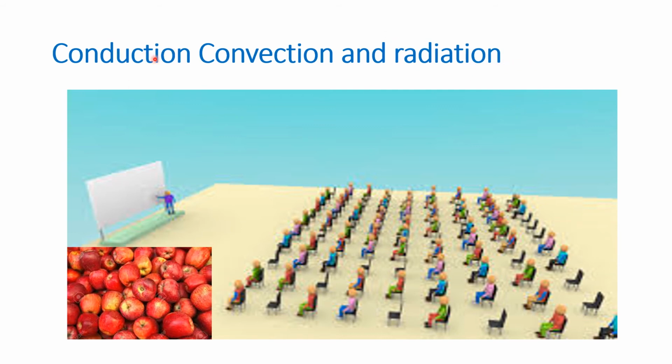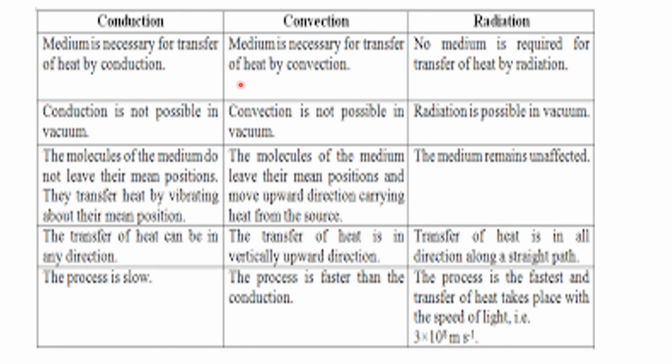So these are the three ways in which heat can be transferred from one point to another: conduction, convection, and radiation. I hope you have understood conduction, convection, and radiation with this example. Conduction means transferred from particle to particle, so a medium is very necessary. In convection, here also the particles are moving, there is movement of particles from one end to another end. And radiation means no particle or medium is needed, only the heat is thrown from one point to another point. So we have to understand the difference between conduction, convection, and radiation.